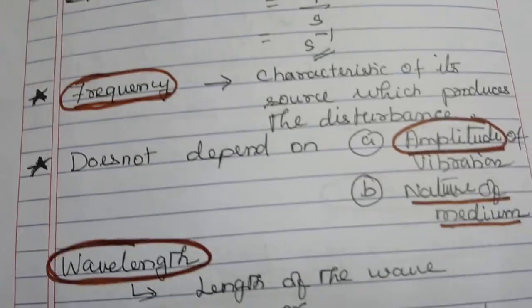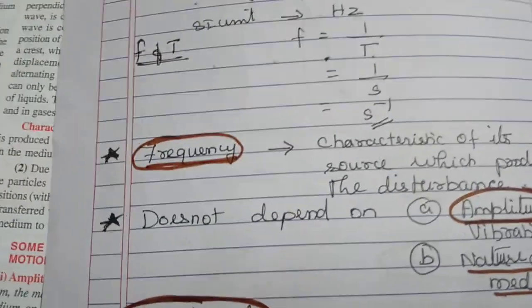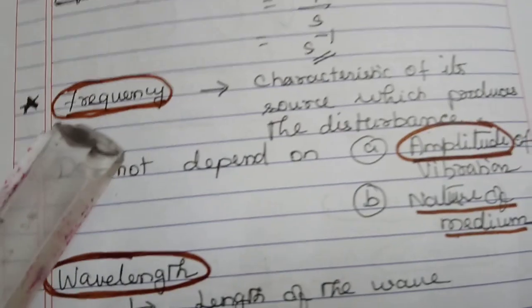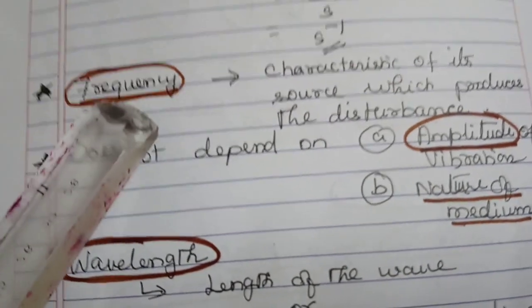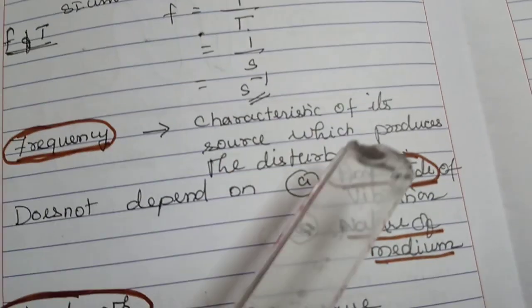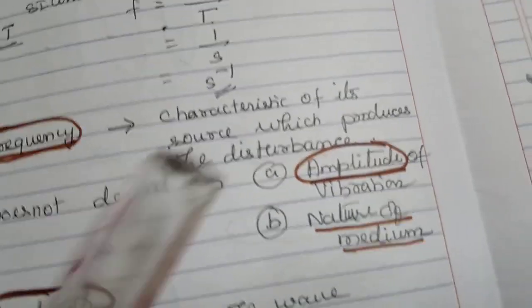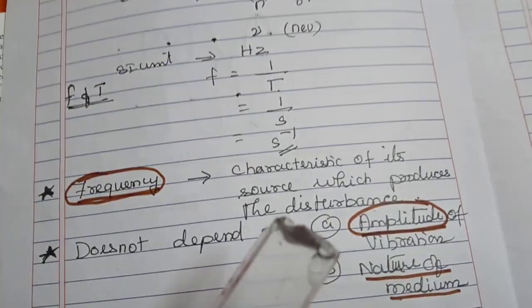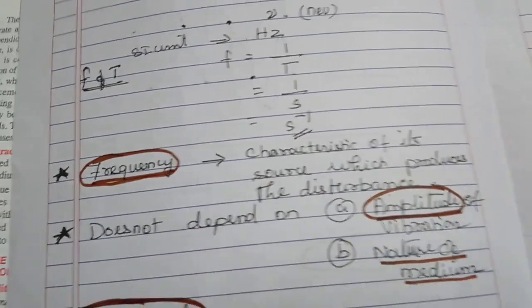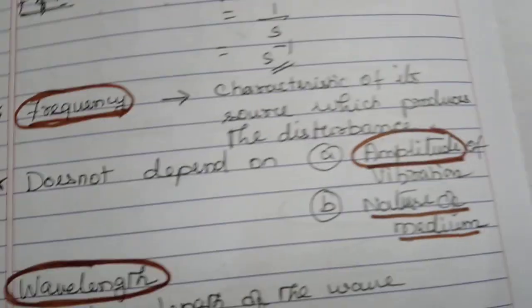I have put 2 star marks here. This is an extra point which you should learn, and it is very important for a 1 mark question. What is the speciality of frequency? It is the characteristic of the source which produces a disturbance. The question will be asked like this: which is the characteristic of the source which produces a disturbance? So please don't confuse.